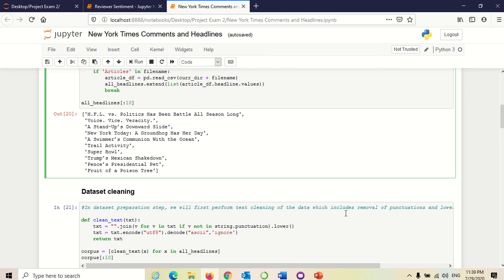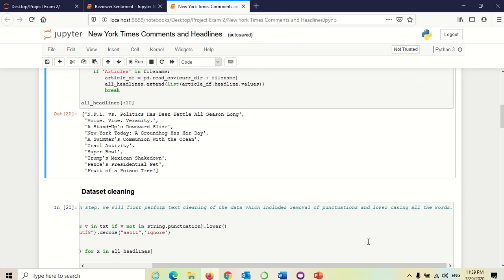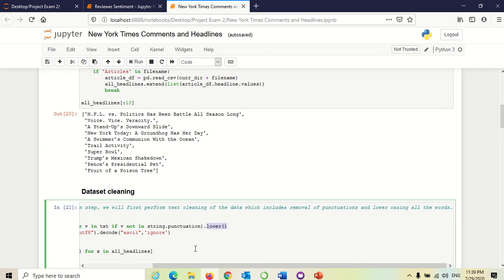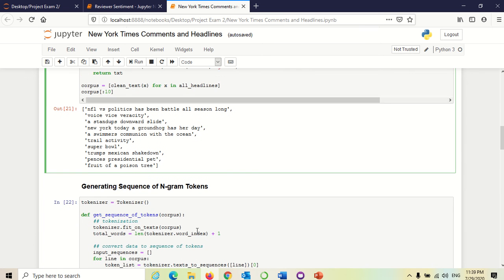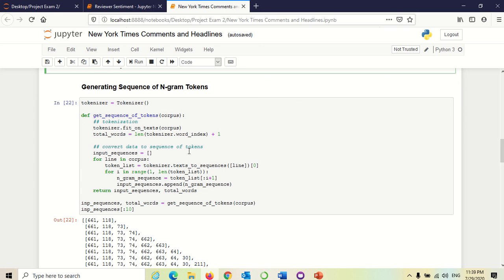So I was removing punctuation and converting to lowercase using dot lower, and generating a sequence of n-gram tokens. If there is one word, it would be a unigram. If a combination of two, it would be a bigram. If a combination of three, a trigram. If the number of words increases, then the n value increases. I was generating the sequence of n-gram tokens here.